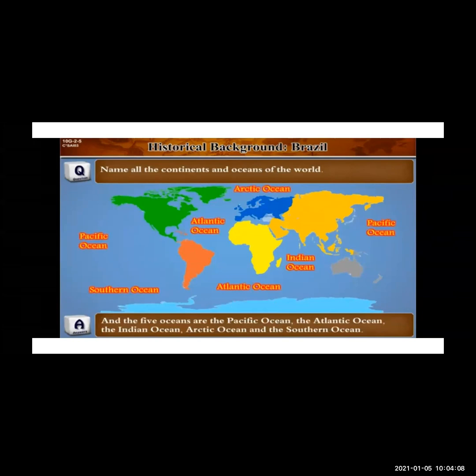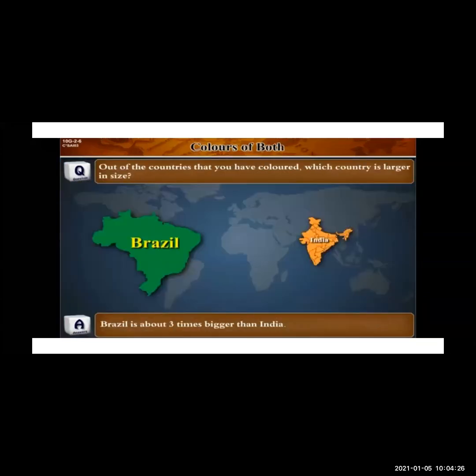The 5 oceans are the Pacific Ocean, the Atlantic Ocean, the Indian Ocean, the Arctic Ocean, and the Southern Ocean. Now, out of the countries that you have seen, which is the largest country? Now color has been done, so you can recognize fast. So which is the largest country area wise?